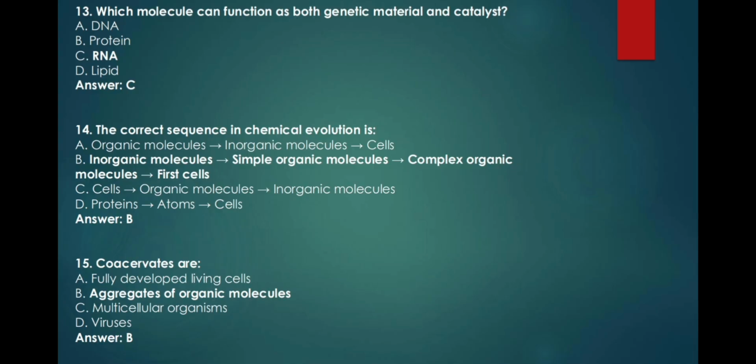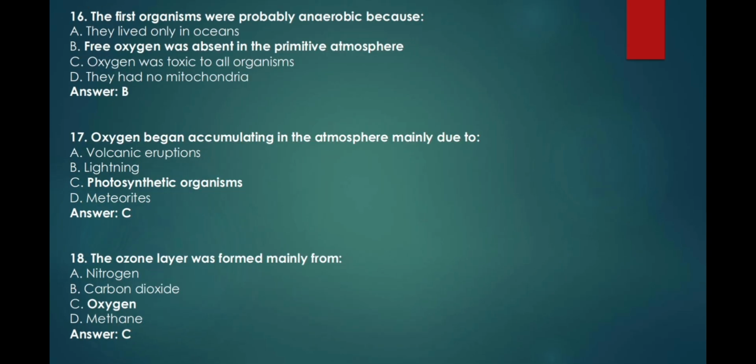Multicellular organisms, D. Viruses. 16. The first organisms were probably anaerobic because: A. They lived only in oceans, B. Free oxygen was absent in the primitive atmosphere, C. Oxygen was toxic to all organisms, D. They had no mitochondria.